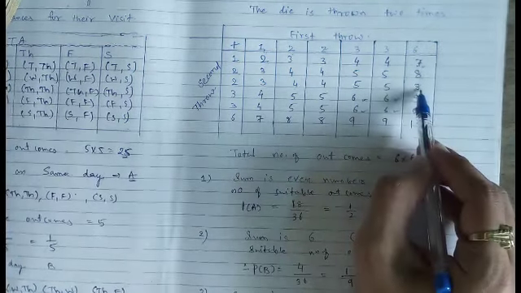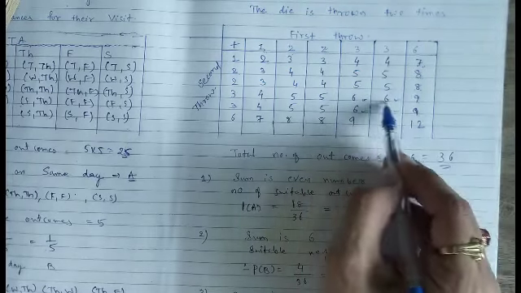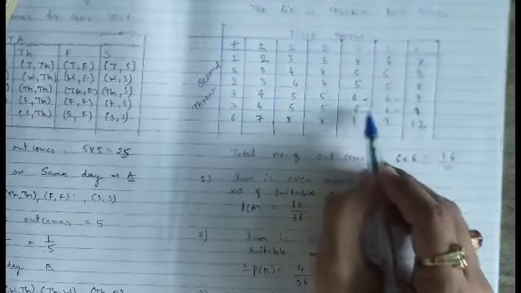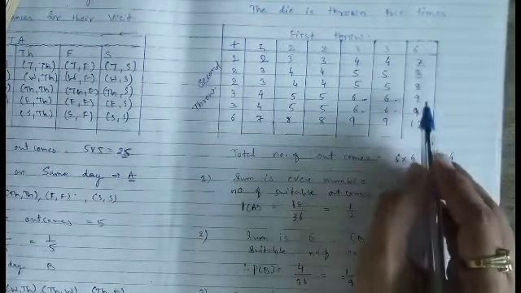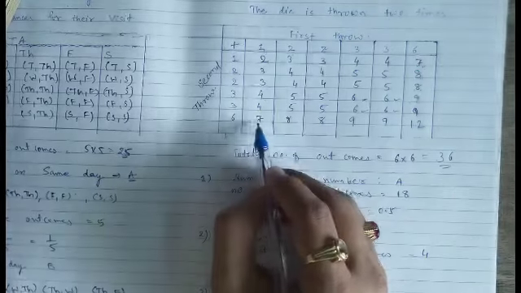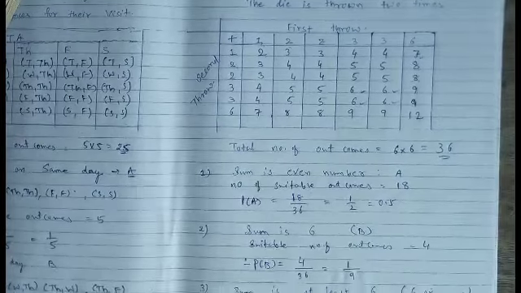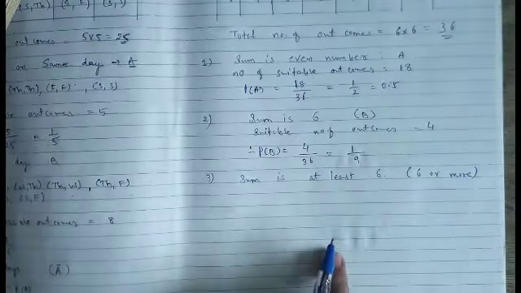In this row, 3. Here 6, 6 and 9, 3 chances. So 1, 2, 3, 4, 5, 6. Then 7, 8, 9, and all these chances are more than 6. Here we have got 9 chances up to here, 10, 11, 12, 13, 14 and 15. So there are a total of 15 outcomes in which we get a sum of at least 6.